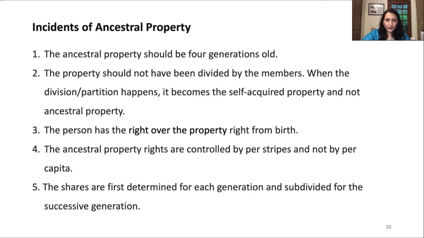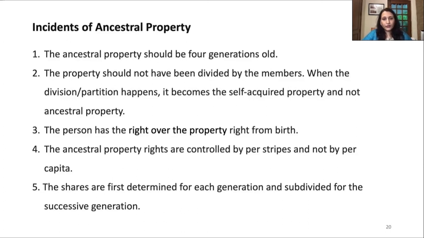When the division or partition happens, it becomes self-acquired property and not ancestral property. Sorry, when the partition takes place in a family, this ancestral property changes into self-acquired property.